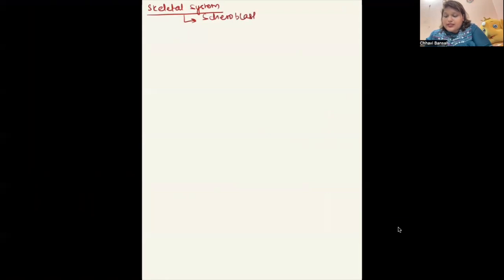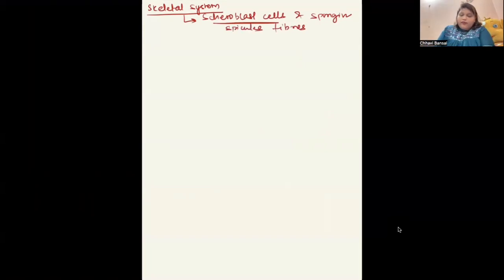Scleroblast cells and spongin fibers. These are the two types which are going to form the skeletal part, like the basic framework of the body. It's not an organ system. The skeletal framework is made by the scleroblast cells, or spicules, and the spongin fibers. And these are present in the mesohyl layer.